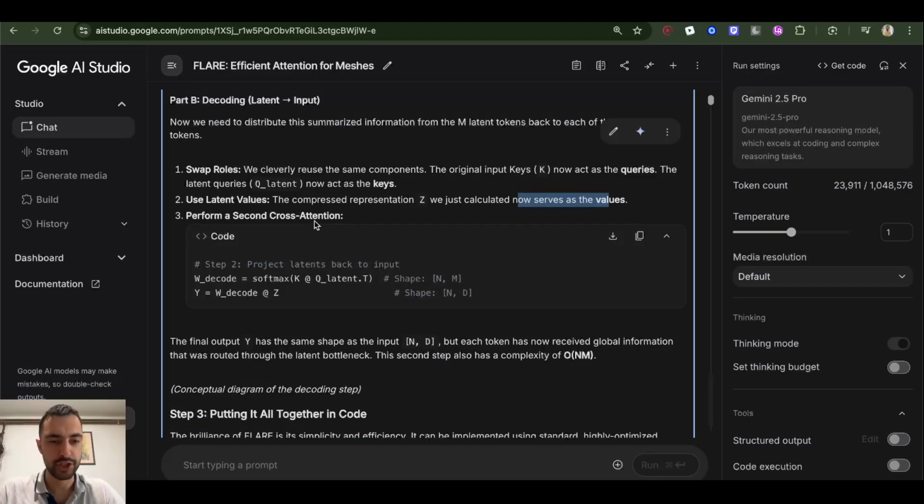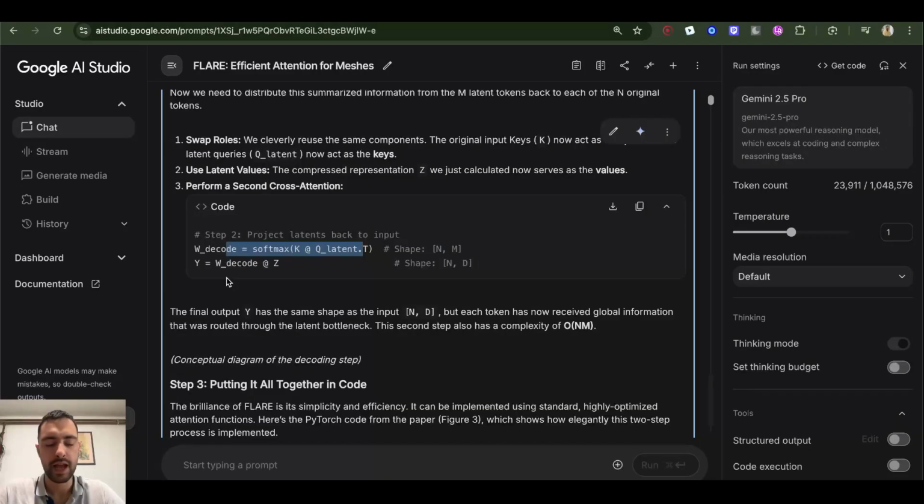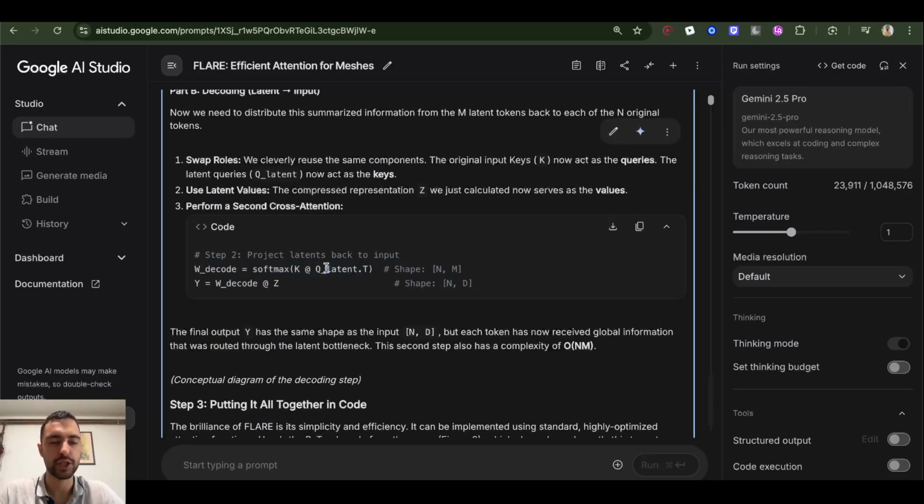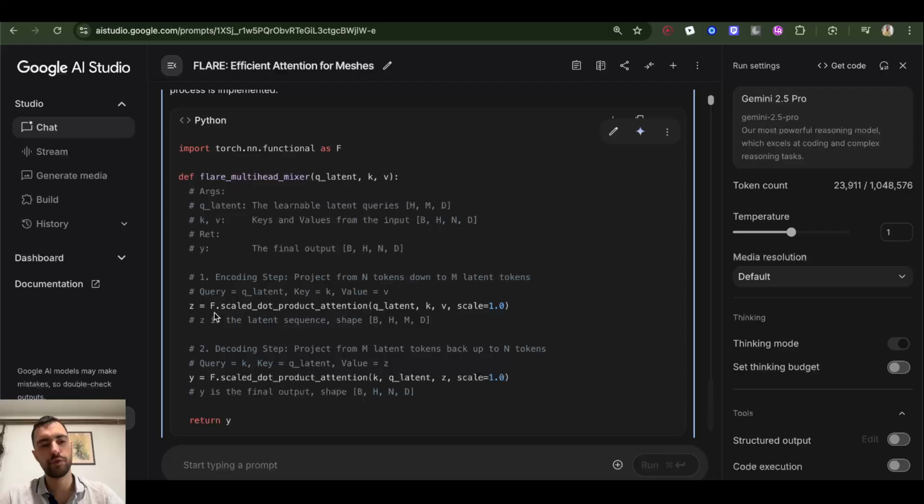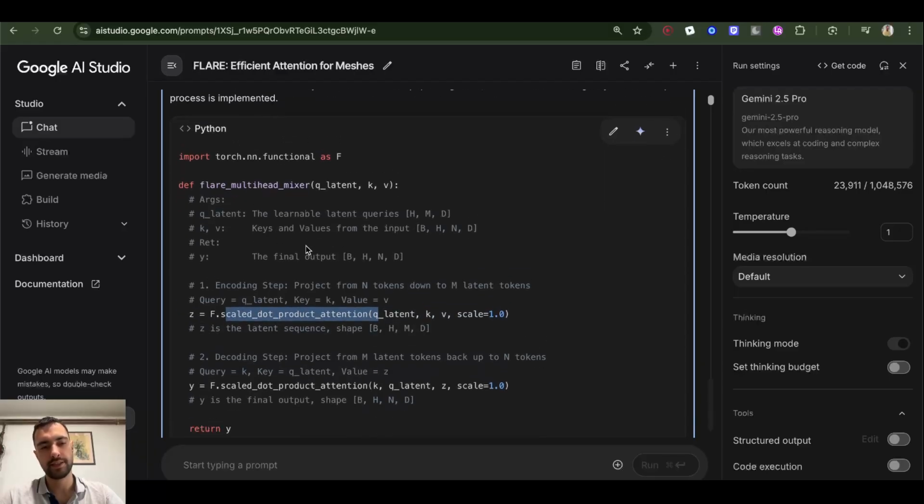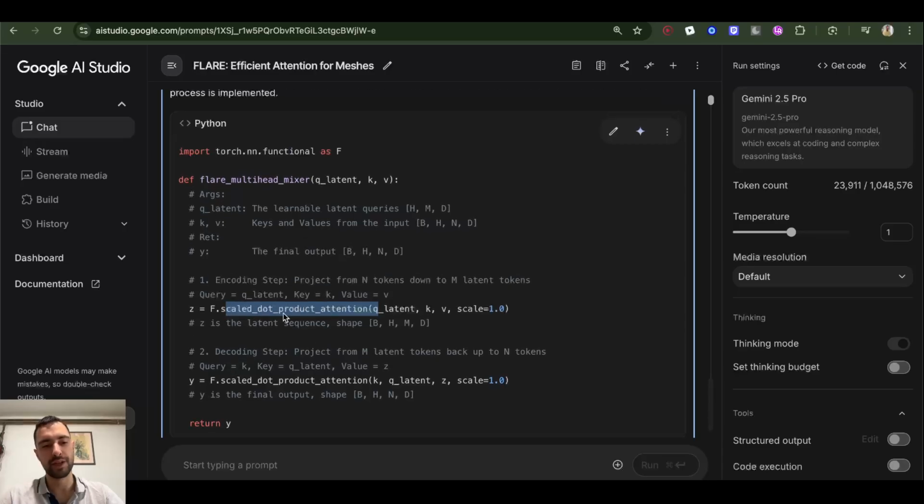Perform a second cross attention. So here the queries, which in our case are the keys. A bit confusing here, but just swap keys and queries and then do this. The final output Y has the same shape as the input, n by d, but each token has now received global information that was routed through the latent bottleneck. The second step also has a complexity of O of n times m. Looks like you can just use scaled dot product attention from PyTorch because this is very good. If you can just use this, it's very optimized, very fast.